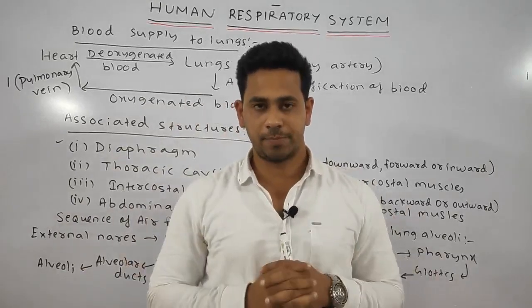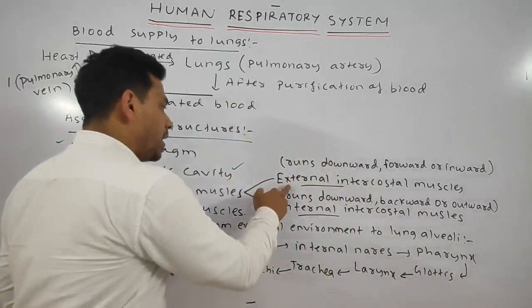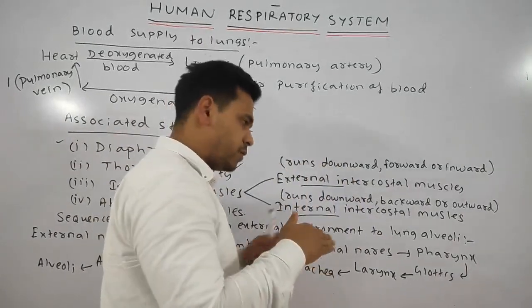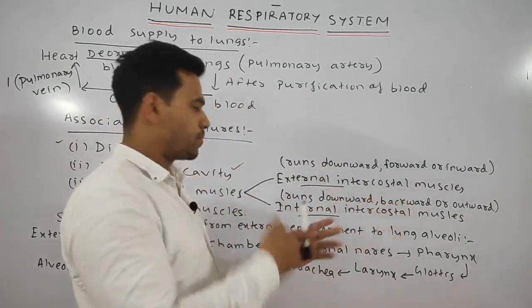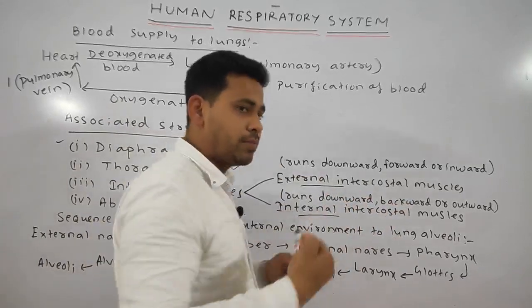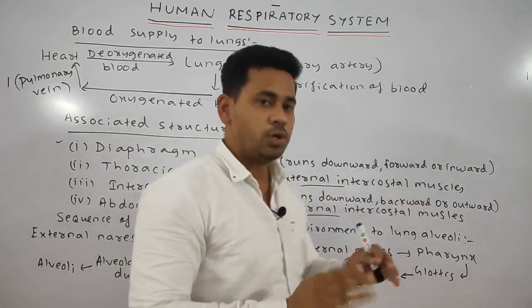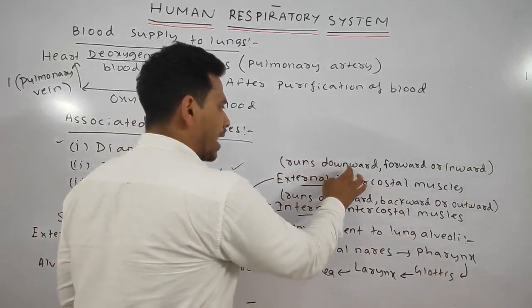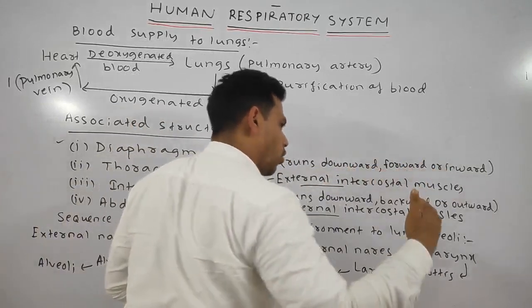The external intercostal muscles run downward, forward, and inward obliquely.